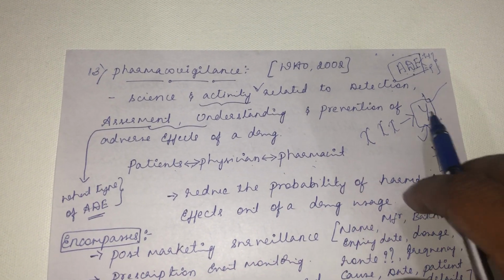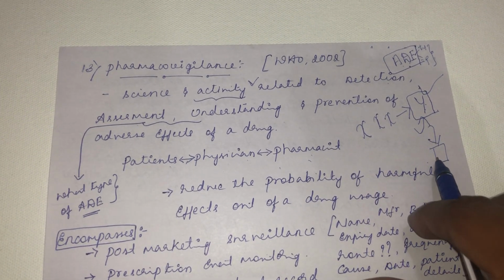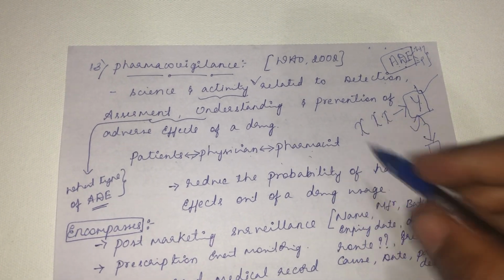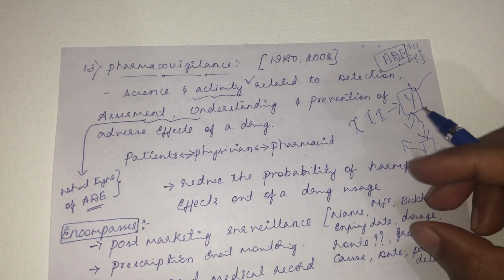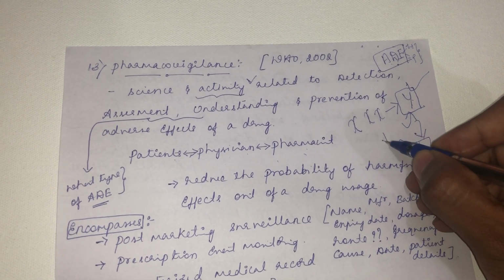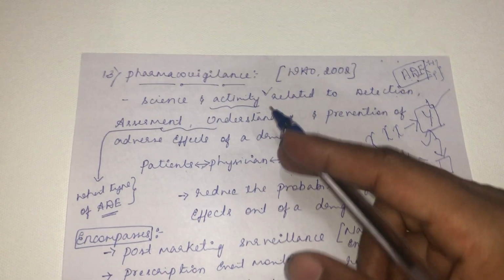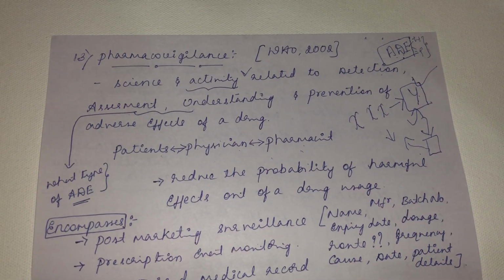Once you know what kind of adverse drug effect this is, then you will pass on the data to the pharmaceutical company. That pharmaceutical company either will stop using that drug, or will tune the structure of the drug in such a way that the adverse effect will be decreased, so that you can prevent the future adverse effect of a drug. That is the science, pharmacovigilance.